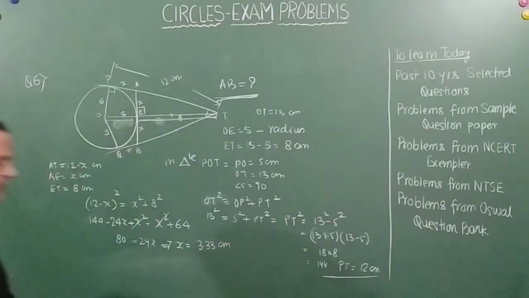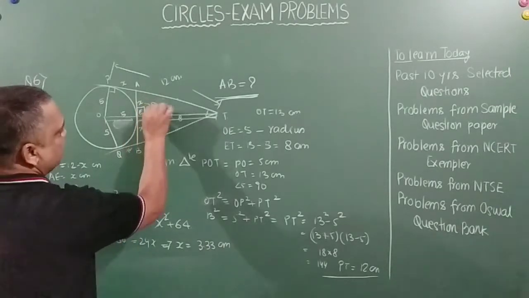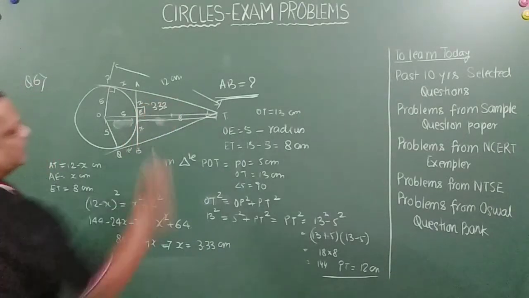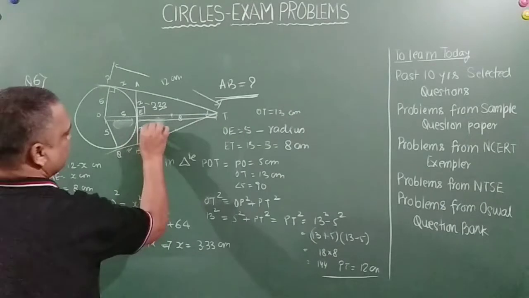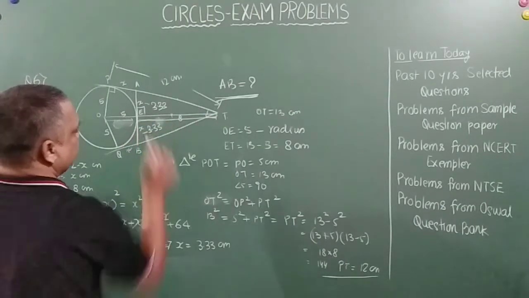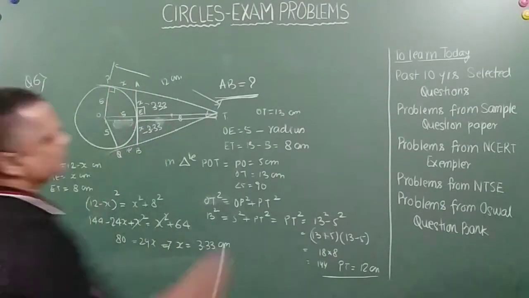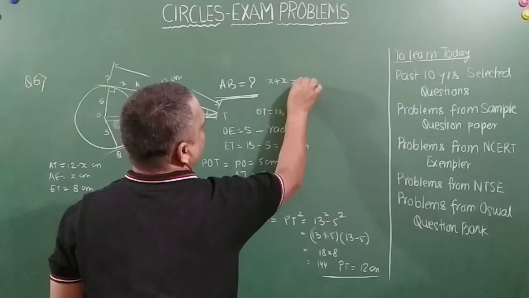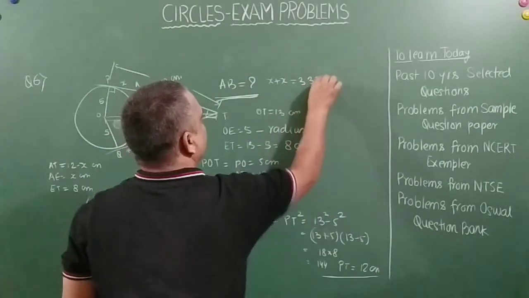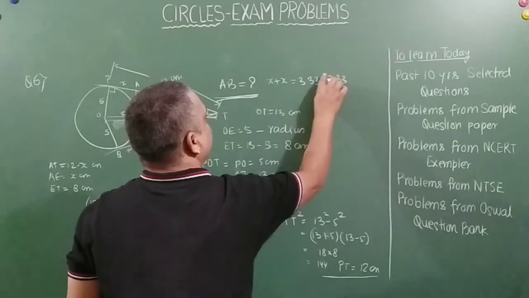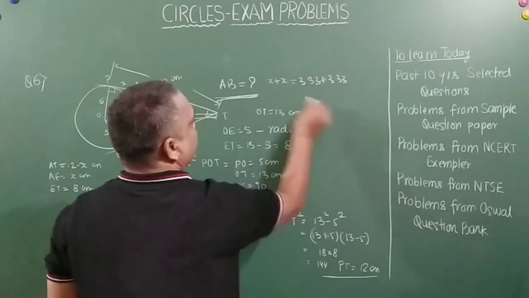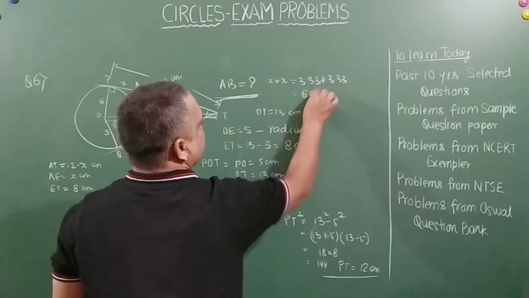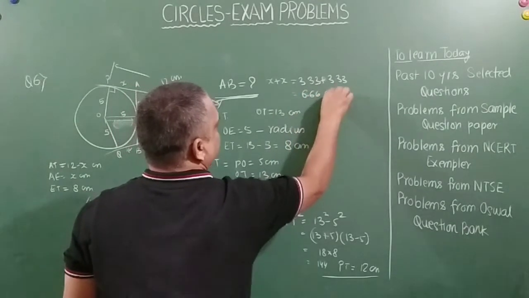I will consider 2 decimal places. So this is equal to 3.33, and this is also equal to 3.33. So AB is equal to x plus x, which is 3.33 plus 3.33, which is equal to 6.66 centimeters.